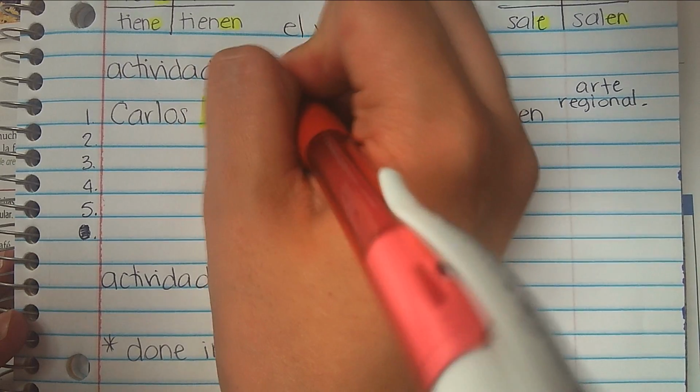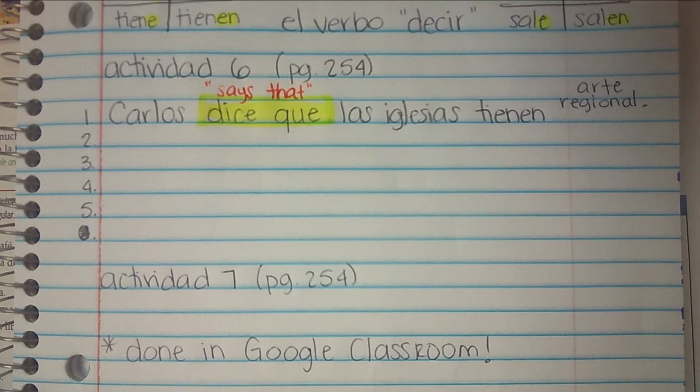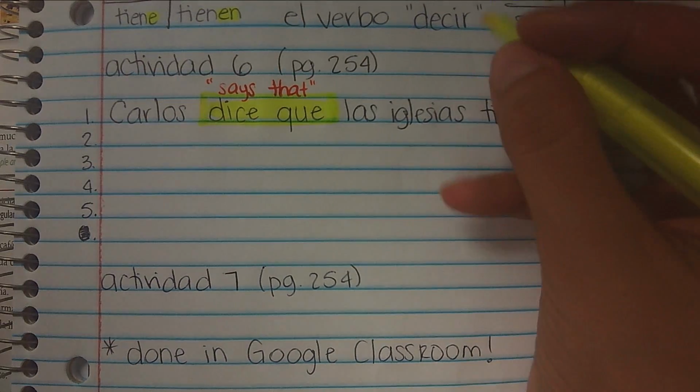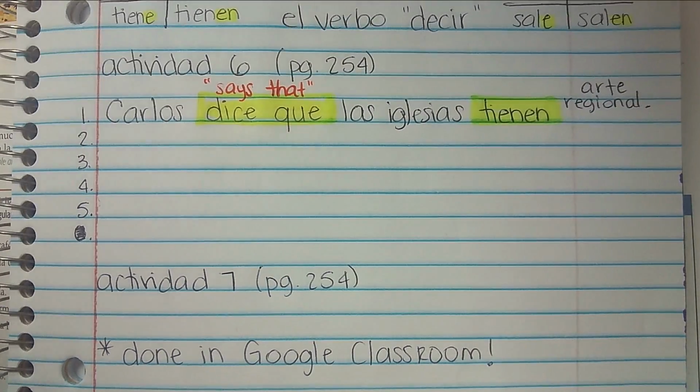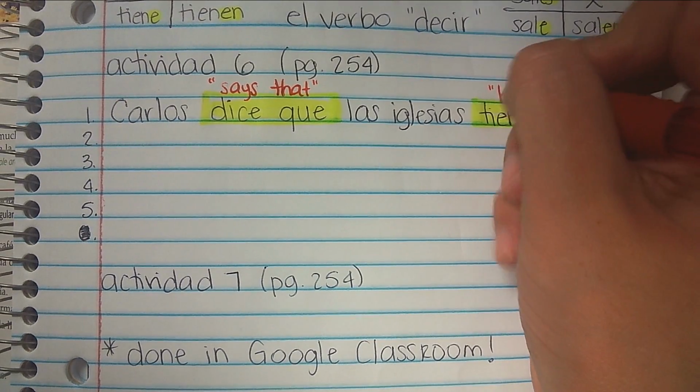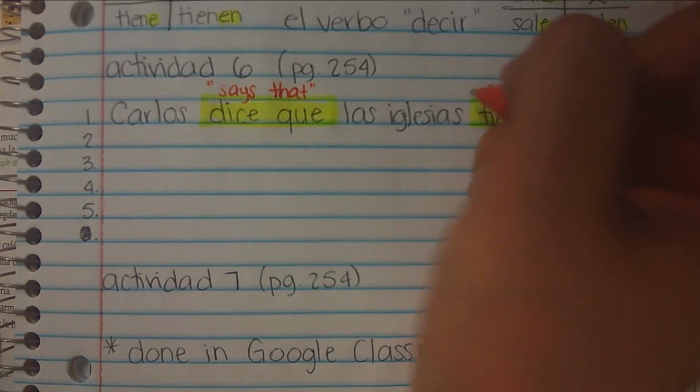and you don't have to add this. I'm just kind of adding this as a teacher, right? Says that, Carlos says that, dice que las iglesias tienen, have. And I have to use the have or tienen form because I'm talking about las iglesias.